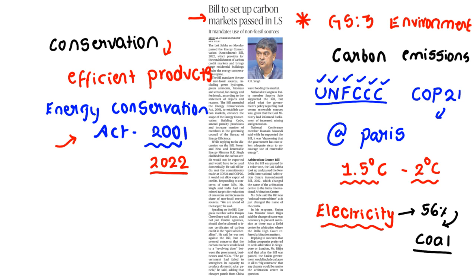2022. Clear? In the 2022 amendment bill, we want to have carbon credit markets. You have to know what the carbon credit market is.